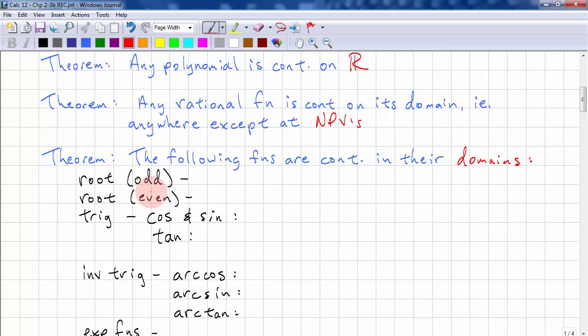Taking roots: odd roots, x is all reals. Taking even roots, we can only take even roots when the radicand is greater than or equal to 0. And note that the functions are continuous on their domains, and that does not imply everywhere.